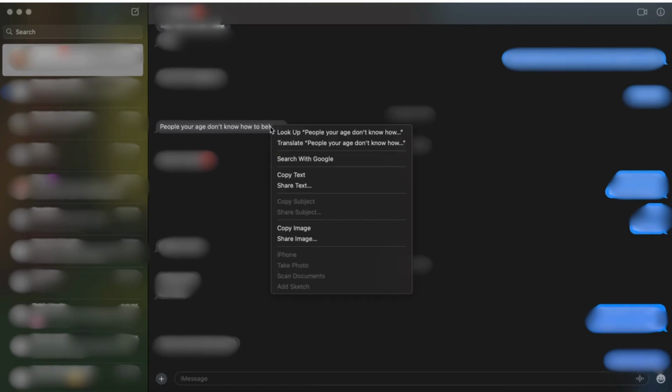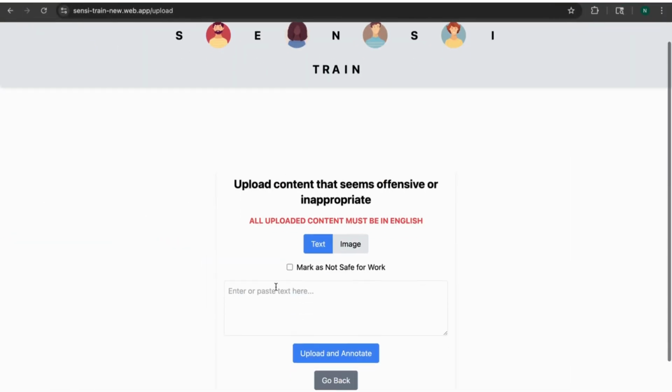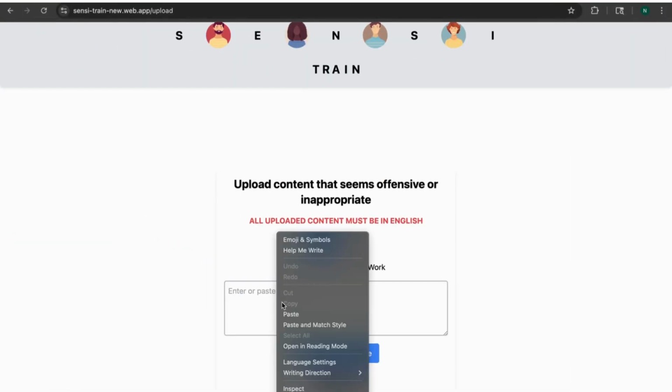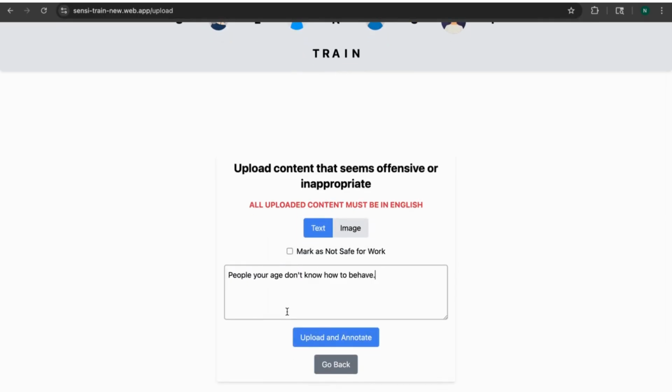So we'll copy the text and then we'll paste it here. To share this with Sensi Train, I'll click Upload and Annotate. But before you submit, please remember to hide the personal identifiers. If you accidentally include them, we have mechanisms to automatically remove them. Once done, click Upload and Annotate.